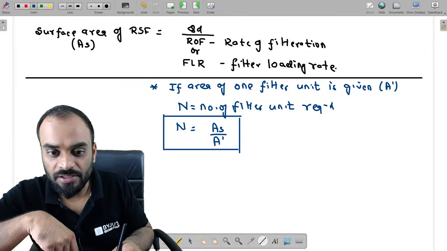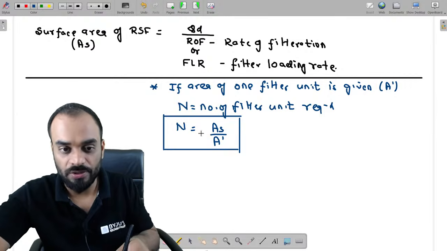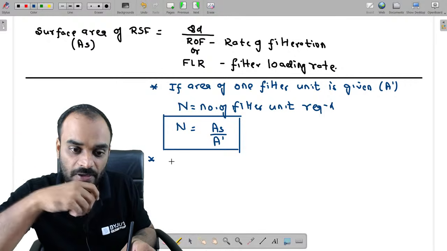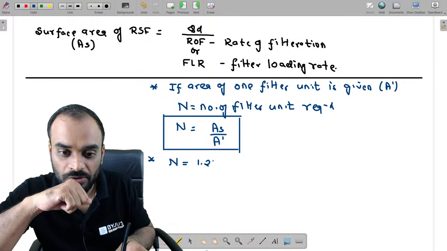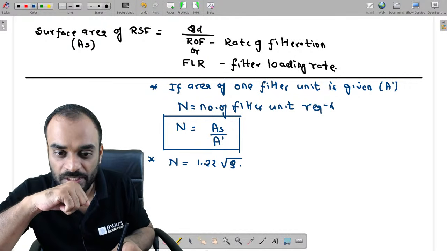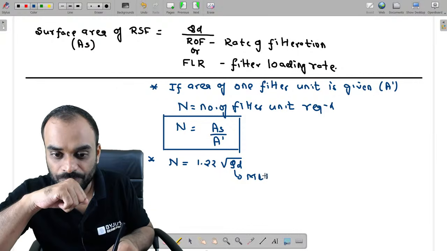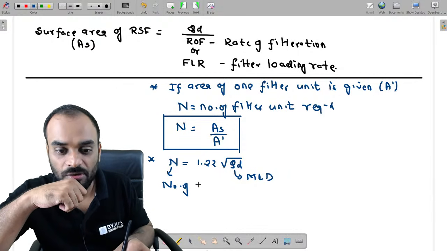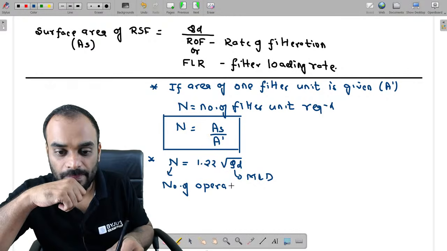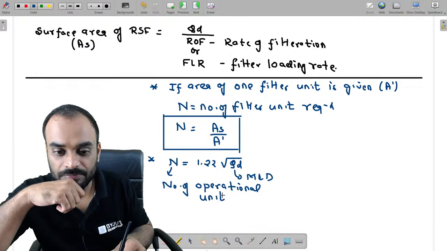Second situation is that if this particular value is not mentioned, that means A dash is not given to us, so we have an empirical formula which is n is equal to 1.22 under root of Q design, and Q design should be in MLD, right? And you will get the number of operational units.